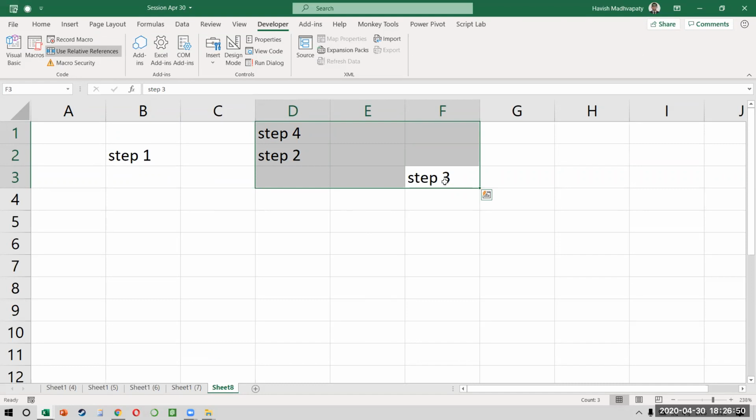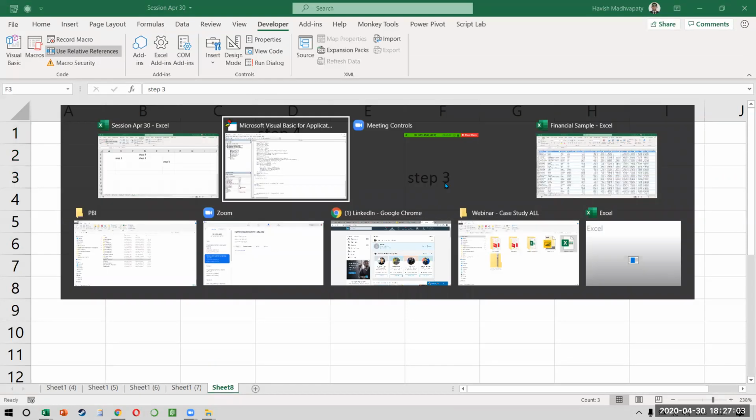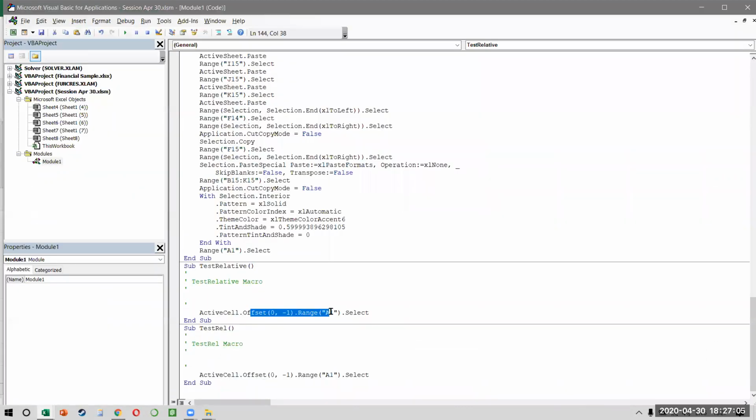Think of this like a grid, okay? It's a grid of different cells. And whenever you move from one cell to the other, all you're doing is you're either going left, right, up or down, right? You can't move diagonally. And that is exactly what the numbers are referring to. So offset allows you to move from one cell to another cell.